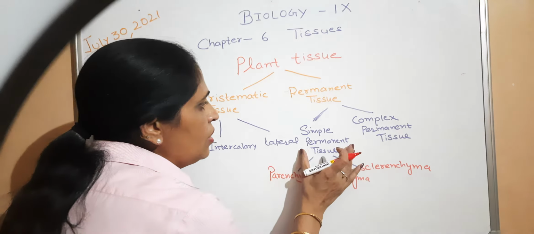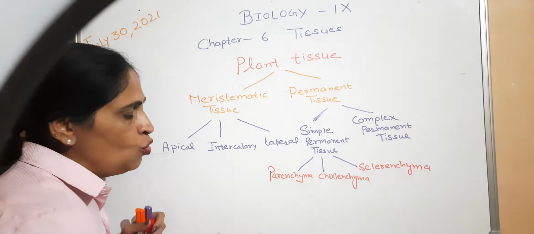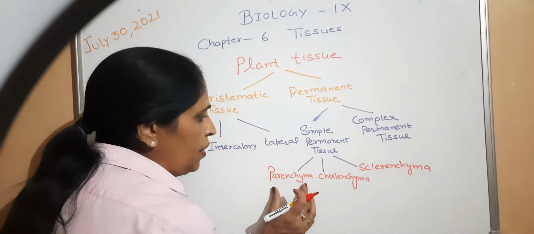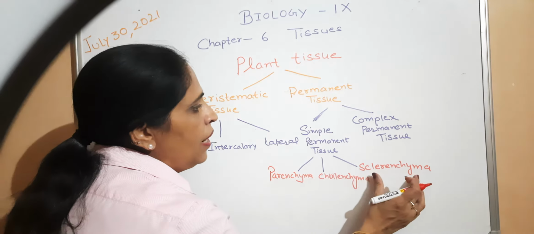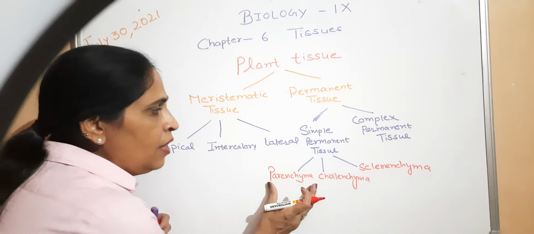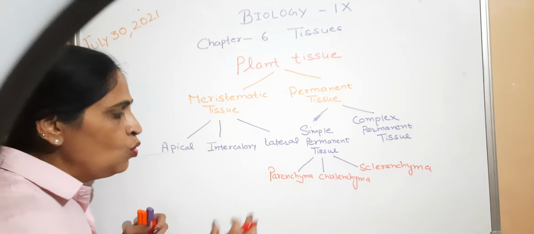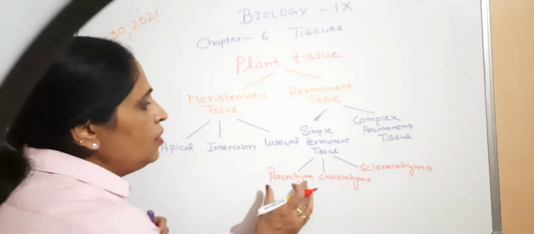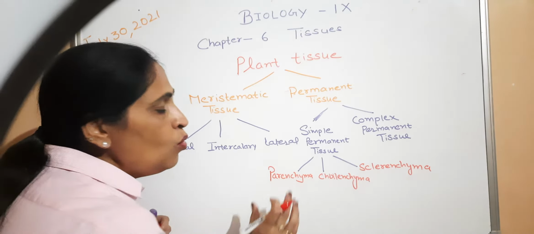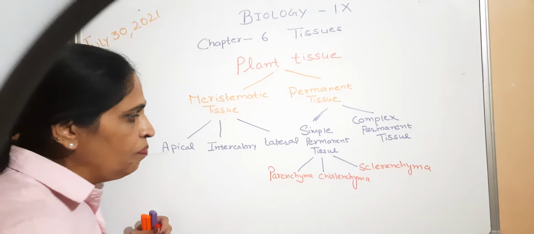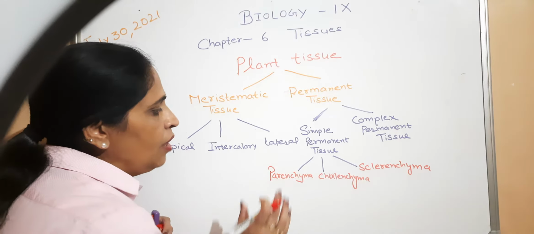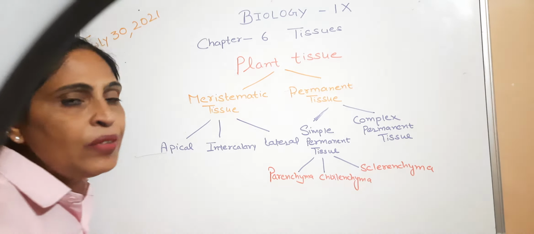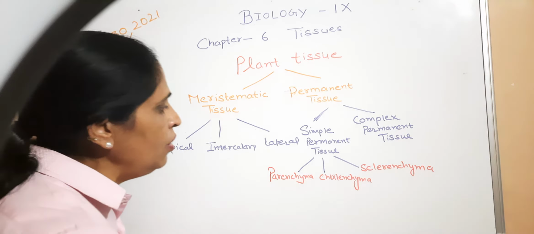Now we have to discuss simple permanent tissue, which we classify into three categories: parenchyma, collenchyma and sclerenchyma. Parenchyma is a type of simple permanent tissue. The cells of parenchyma have thin walls and no intercellular space between them. The function of parenchyma is to store food.